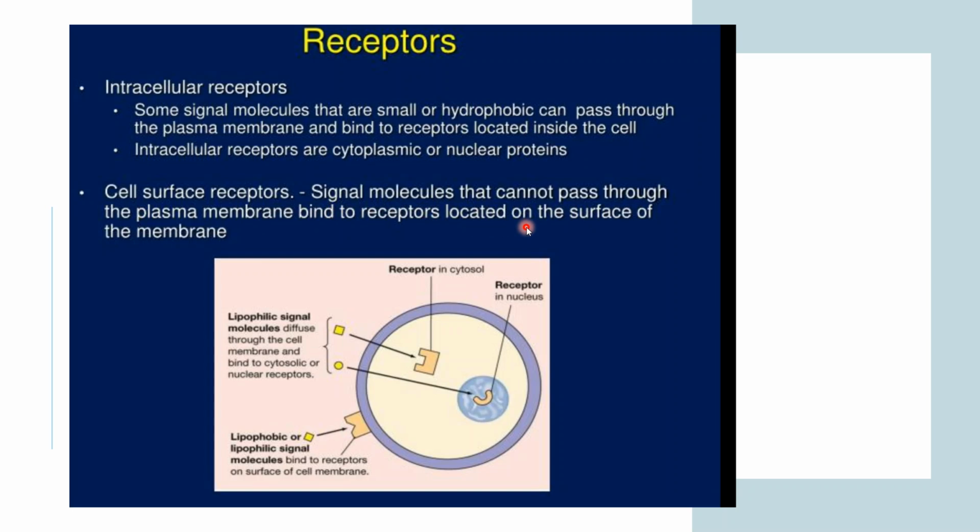As you can see here, these receptors are present in the cytoplasm of the cell. Some lipophilic signal molecules can diffuse through the cell membrane and bind to those receptors. And there are some molecules that are polar in nature. They bind to the receptor present on the cell membrane instead of penetrating the cell membrane.